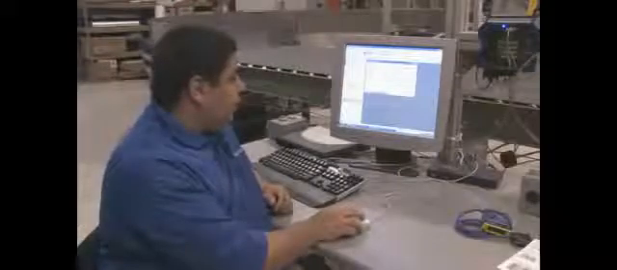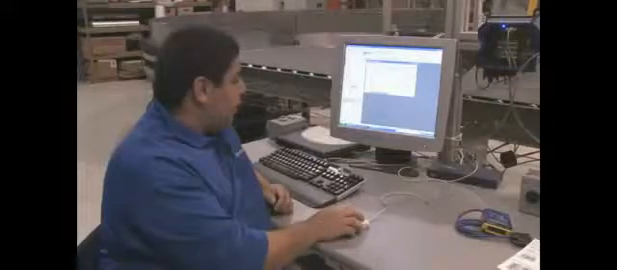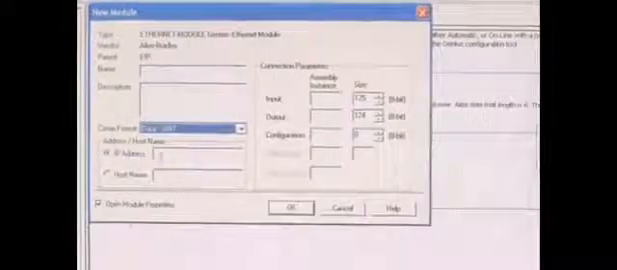The first thing we'll need to do is create a module for the Ethernet card. So we'll right click, make a new module. Under communications, you want to select generic Ethernet module. I already have one made here. You can name it whatever you want. Our command format is data sent. You input your IP address here, whatever address you want.